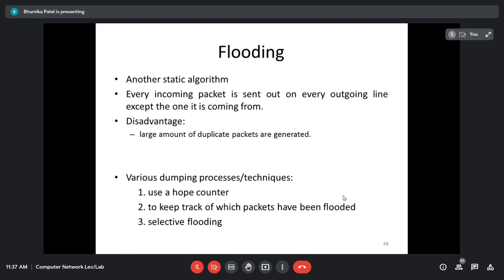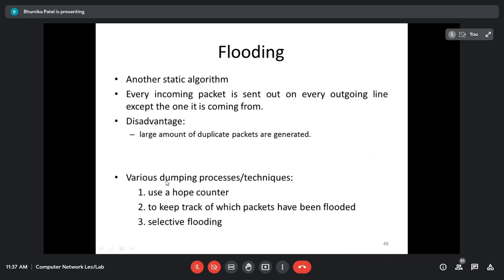I am teaching you flooding because it is going to be used in further concepts, that is distance vector routing and link state routing. They use broadcasting to propagate information. For example, if a router fails, or a link between two routers fails, then if we have considered a route through that failed router, we cannot consider that path anymore. Now we have to change the route and perform the modification, and everyone in the network, all the routers, must know about it. For that we have to use broadcasting. The information has to be passed to all the routers, and for the broadcasting, we are going to use flooding.